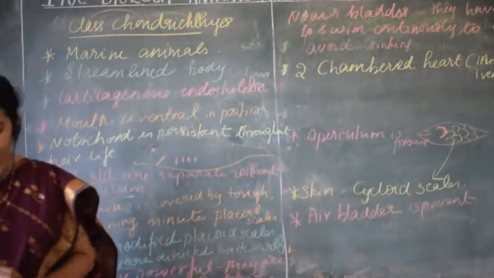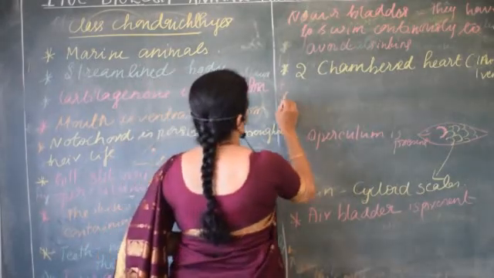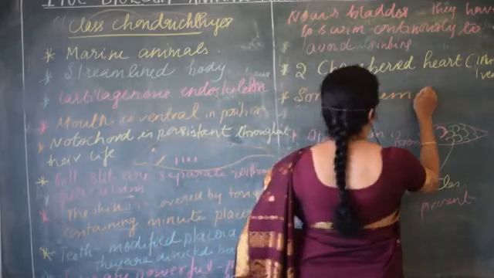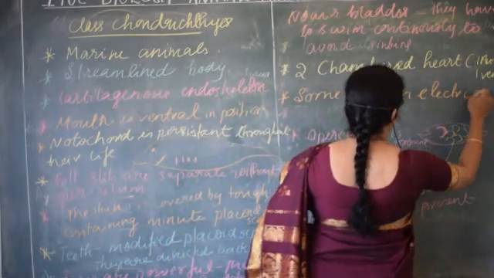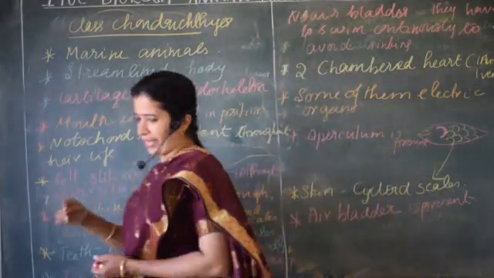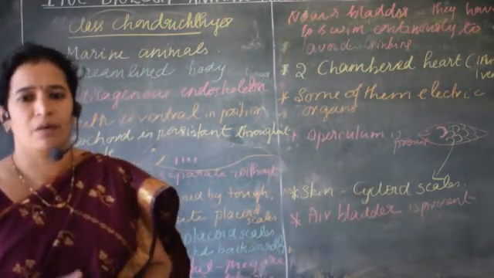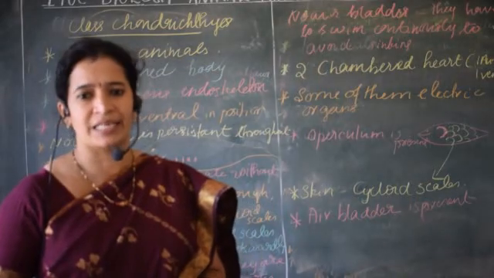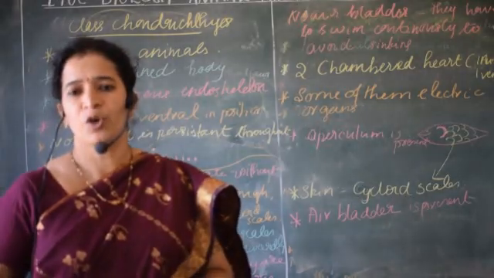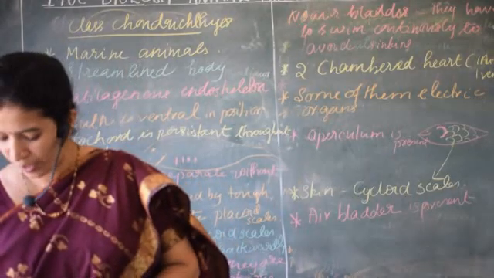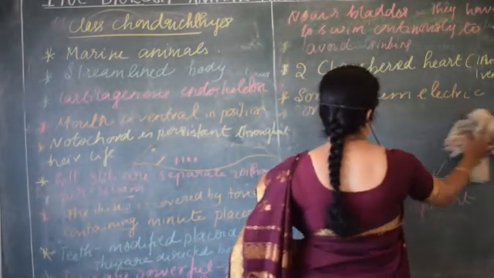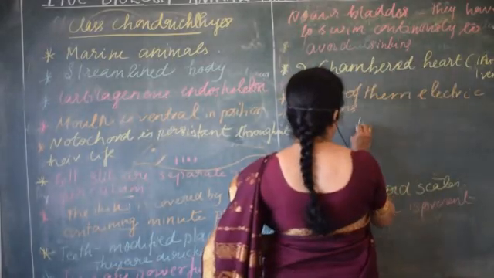Then about their other structures, some of them have electric organs, which can generate electricity. We already understood they are predaceous and some are very powerful animals which attack other animals. The presence of an electric organ is also one of the defense mechanisms for them to attack other animals. One example for this is the torpedo, a fish which has the electric organ in it.